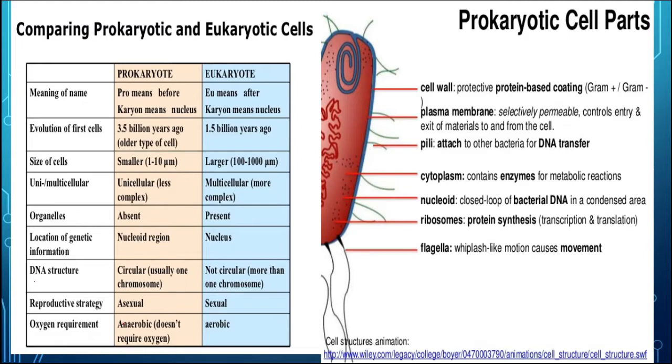Now the oxygen requirement for prokaryotes: in some organisms it is required, but in most, no oxygen is required, that is why they show anaerobic type of structure, and eukaryotes require oxygen, that is why they are known as aerobic. Now prokaryote cells have different parts, that is cell wall, plasma membrane, pili, cytoplasm, nucleoid, ribosomes, flagella, that we will discuss.